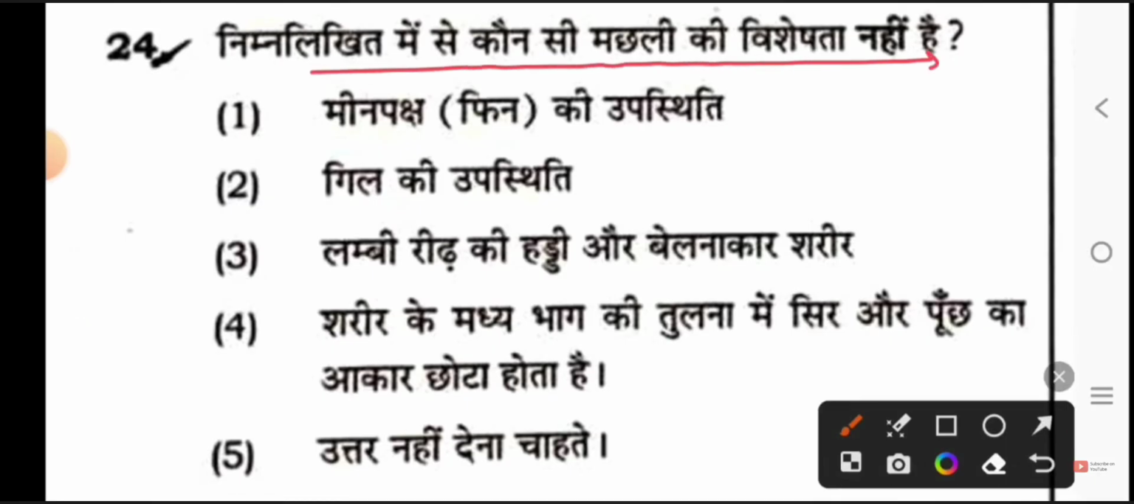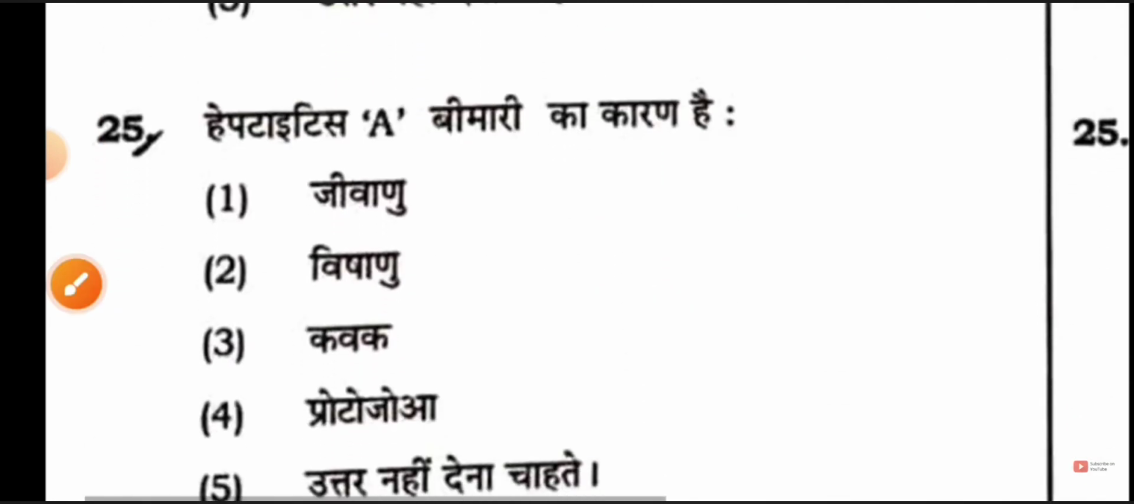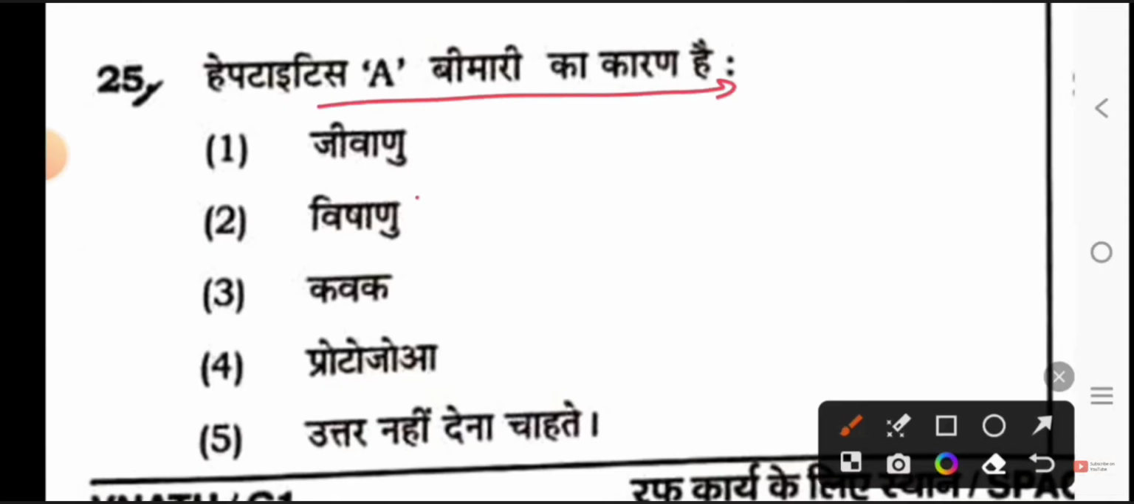Which of the following is not a characteristic of fish? So, this is one question I'm asking you. What will be the answer of this that is not a characteristic of fish? Presence of gills is a characteristic, but what is not? You must tell its answer by commenting in the comment box. Next is what is the cause of hepatitis, a disease? So option 2 is virus.